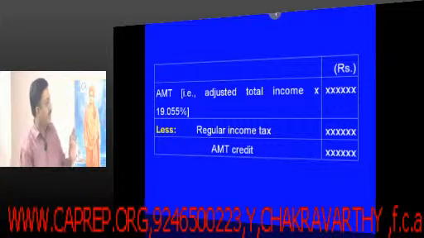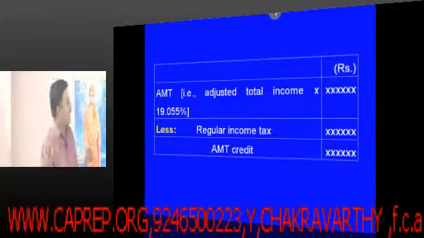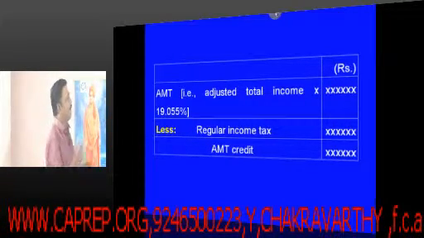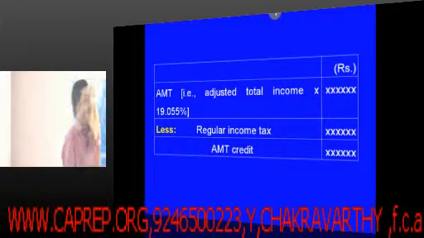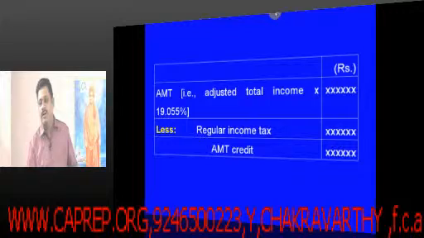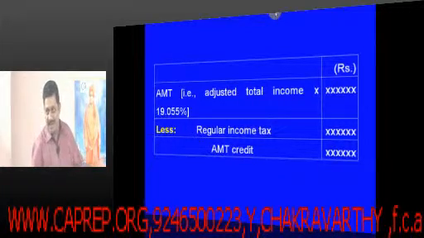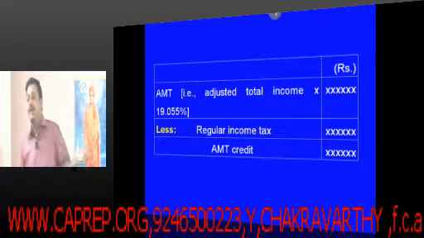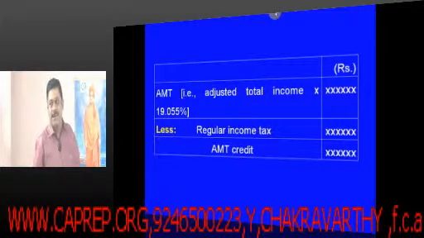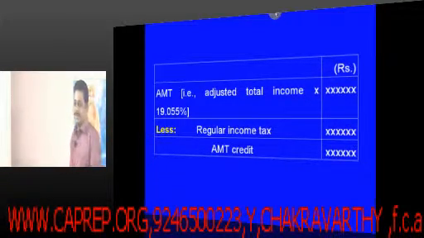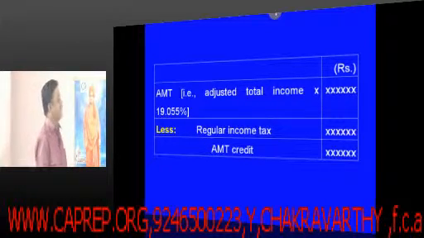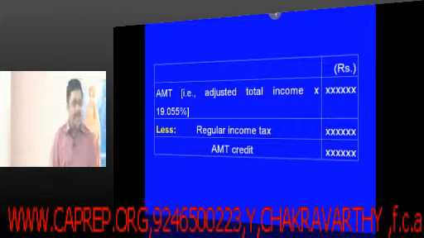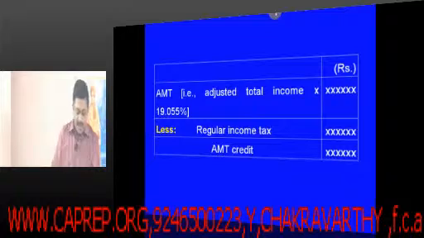educational cess. In other words, write down: alternate minimum tax is equal to 19.055%, no surcharge because no companies are there, only for companies surcharge is there. But alternate minimum tax provisions are only applicable for other than companies, because for companies we already have a similar kind of provision in the form of minimum alternate tax. So, 19.055% of the adjusted total income.